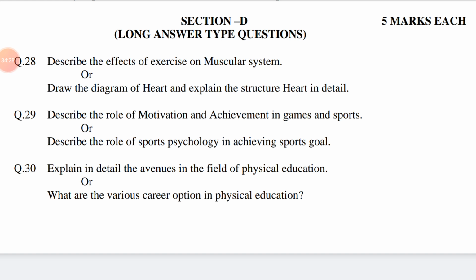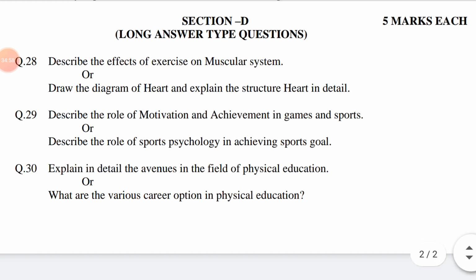Number 1, interest in sports. Second, perfection in any game. Third, participation in competition. Fourth, develop high level fitness. Fifth, checking out own mistakes. 6, leadership qualities improved. 7, competitive spirit. 8, knowledge of other subjects. Extra.